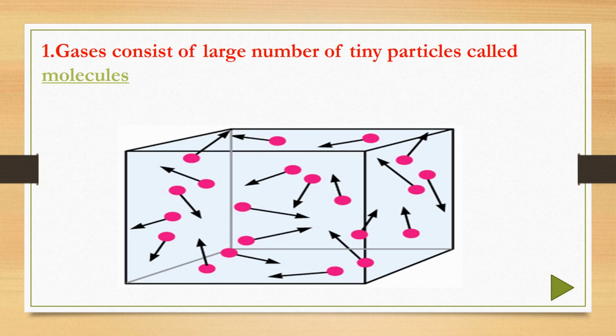The first point, gases consist of large number of tiny particles called molecules. So the first point always indicates that any gas contains molecules. Here we assume the molecules are spherical in shape and they are in different directions. So the molecules are always moving randomly in all directions.